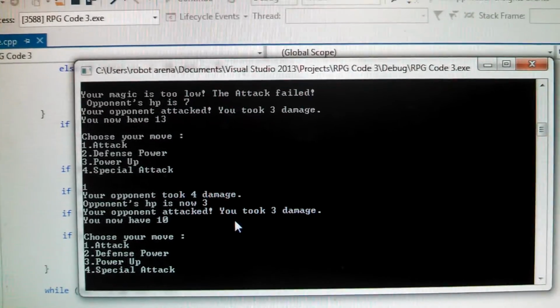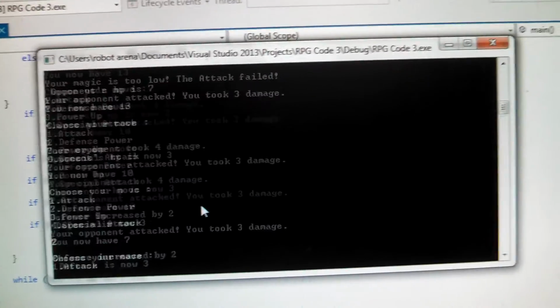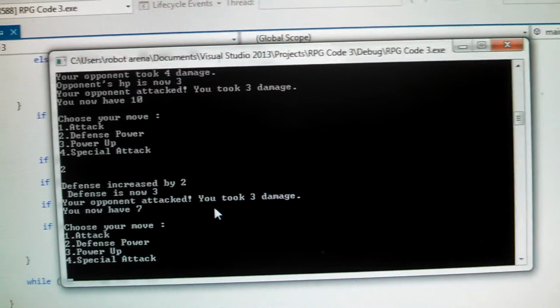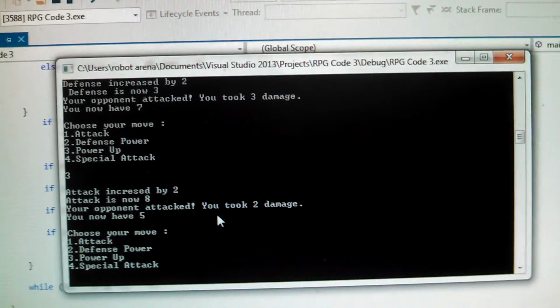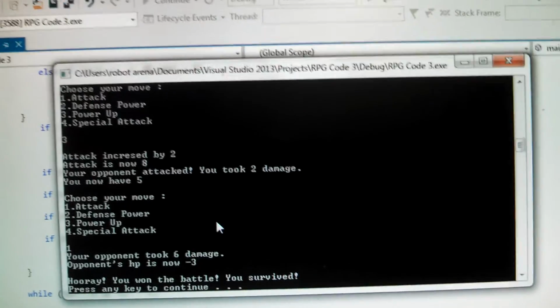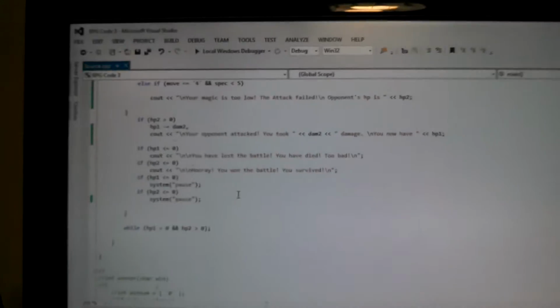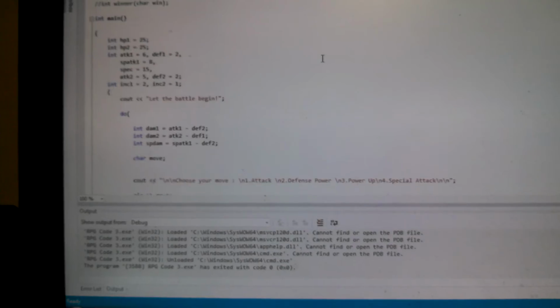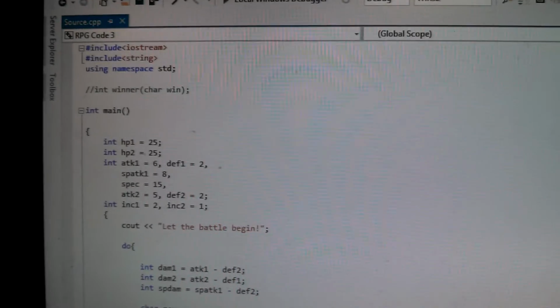Now, all we have to do is attack again. Now your opponent is only down to 3 HP. Now let's rack up the defense power. Now it's getting a little closer. Power up attack. Okay. Now we have this. And yay, we won again. Yeah, it's a pretty easy game, considering the setup of it. But yeah, this is basically my basic code for an RPG. Yeah, it's all done in C++.